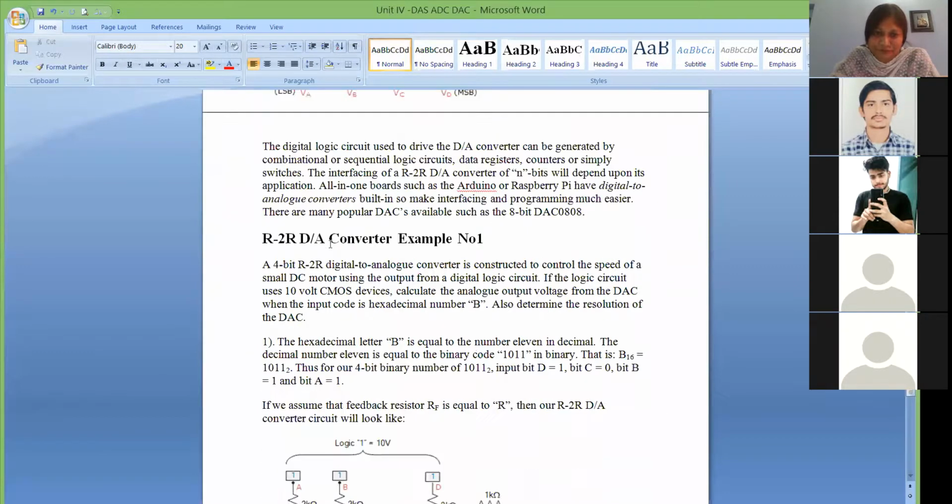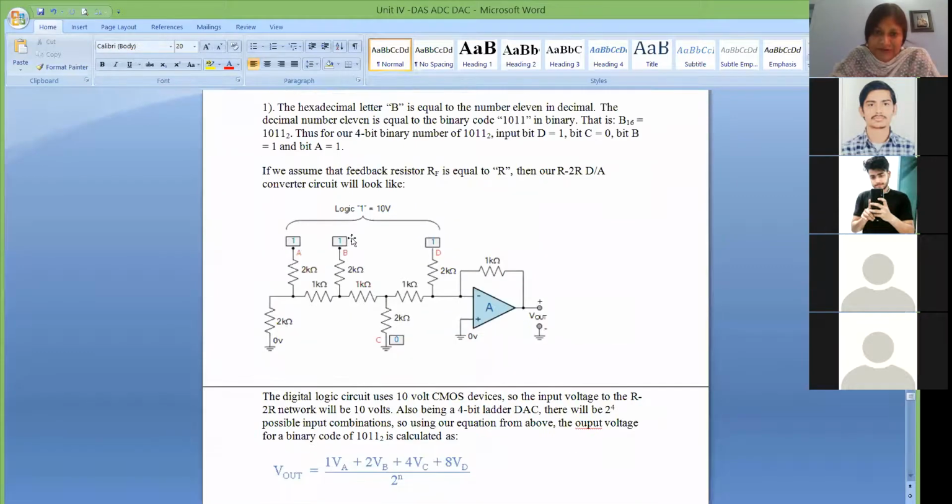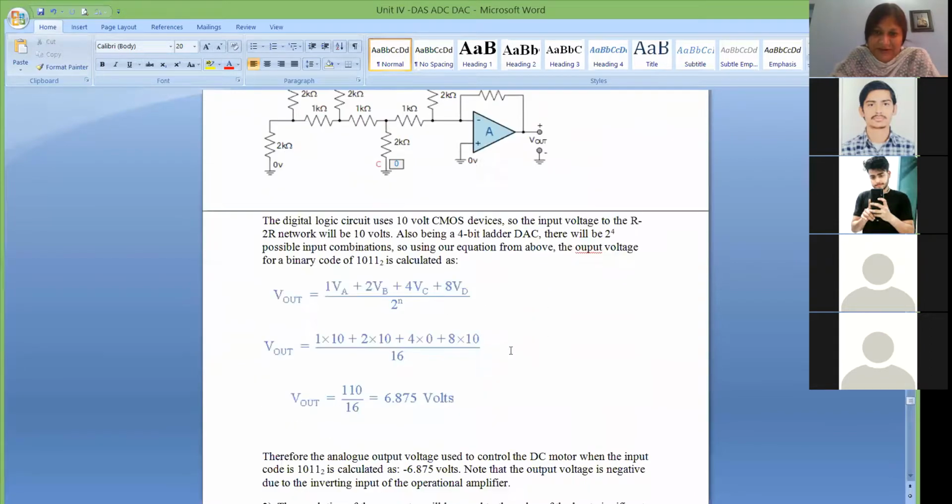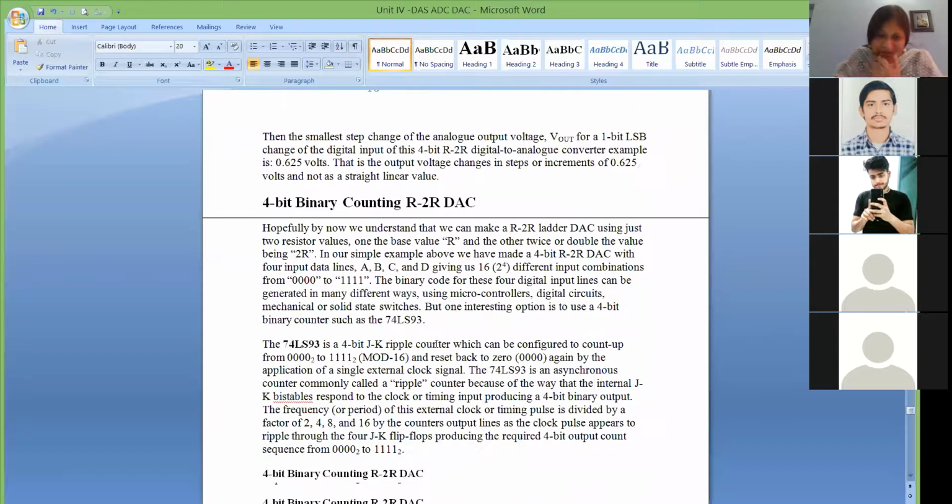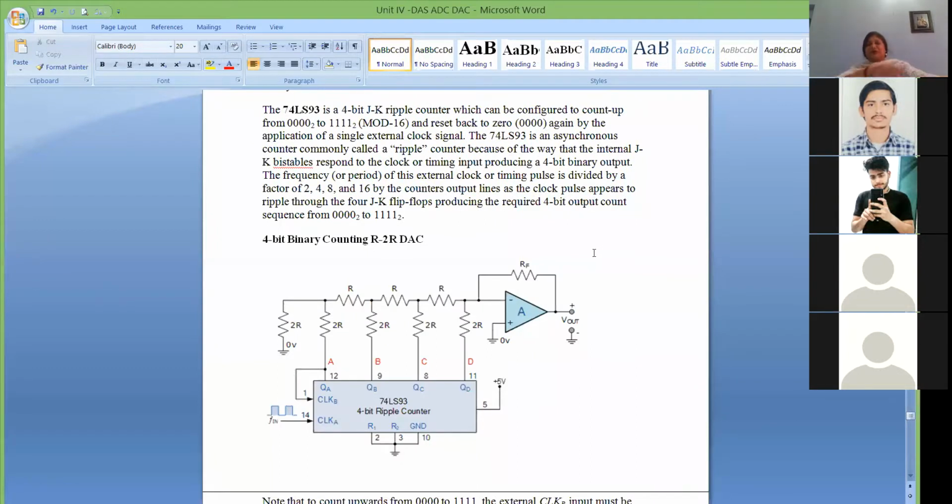So if you solve the circuit like this, you will understand how the output is coming. So is it clear? Both the types of converter, weighted binary and R2R ladder. The simpler one is R2R ladder. Why? Because here the complexity is less. There you have to use more resistances like 1K, 4K, 8K, and if the number of bits keeps increasing, then your values of resistances will also go on increasing. But here only 2 values of resistances are sufficient.